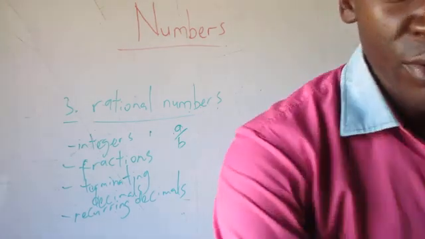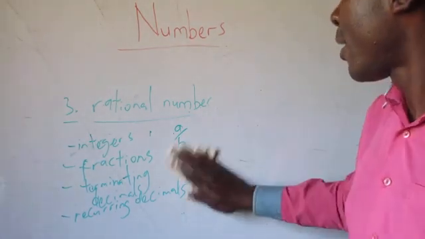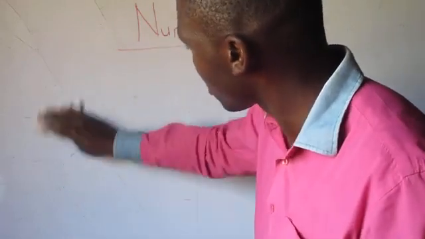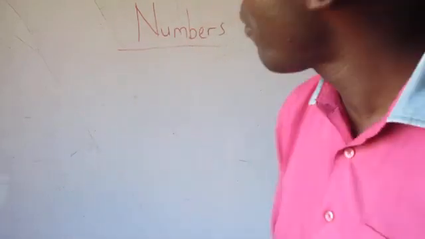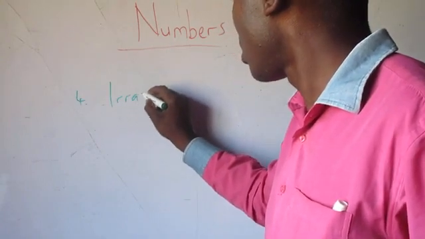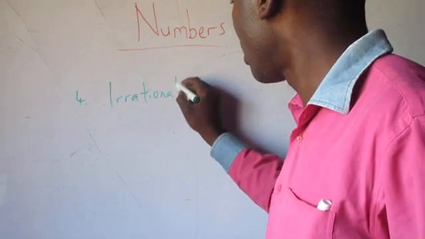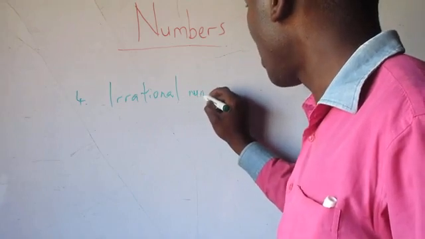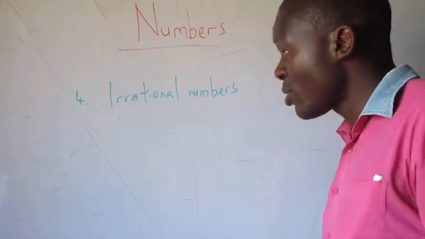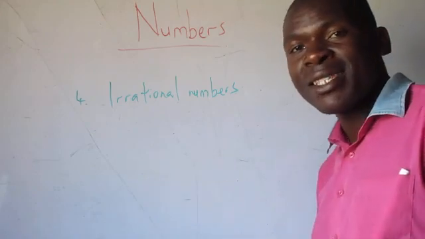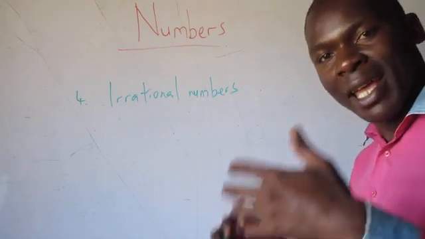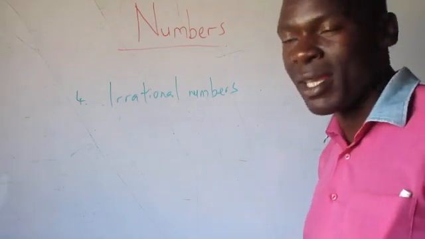Okay, let us move on to the next one. Right, number 4, irrational numbers. Right, this is the opposite of rational numbers. These are numbers which cannot be expressed in the form of a over b.